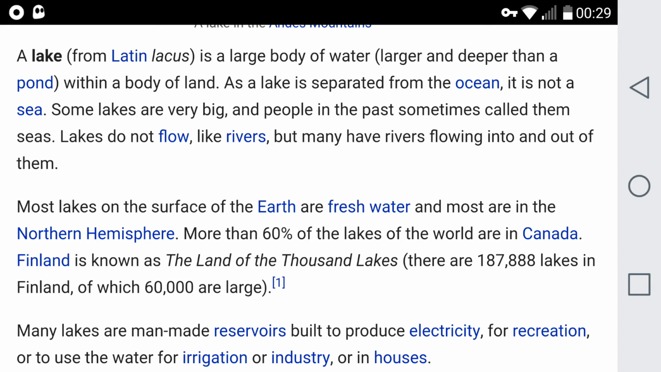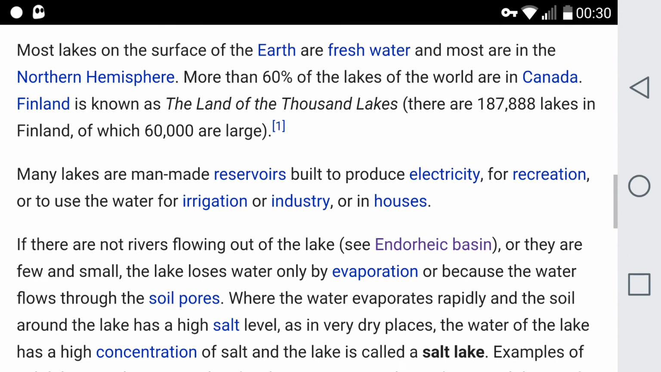Most lakes on the surface of the earth are freshwater, and most are in the northern plains. More than 60% of the lakes of the world are in Canada. Finland is known as the land of 1,000 lakes. There are 187,888 lakes in Finland, of which 60,000 are large.